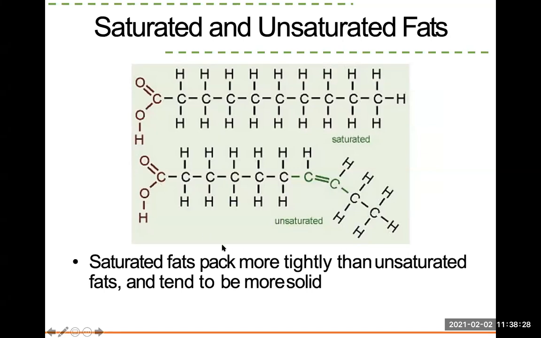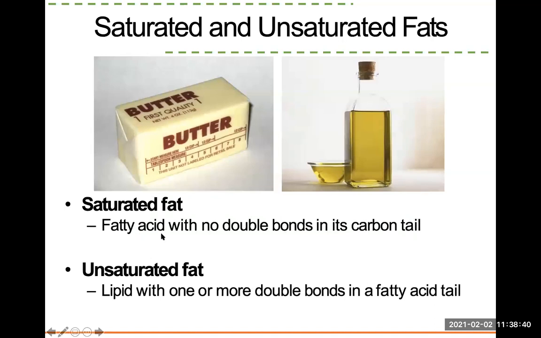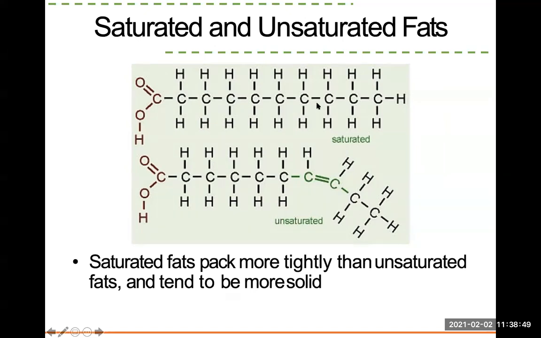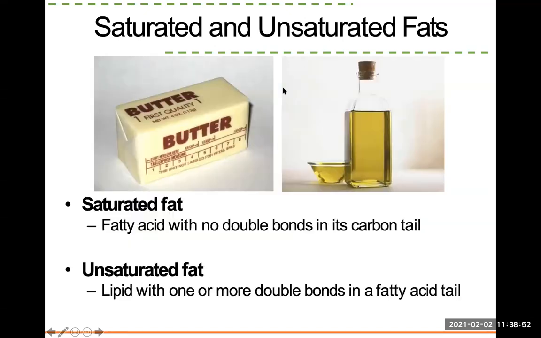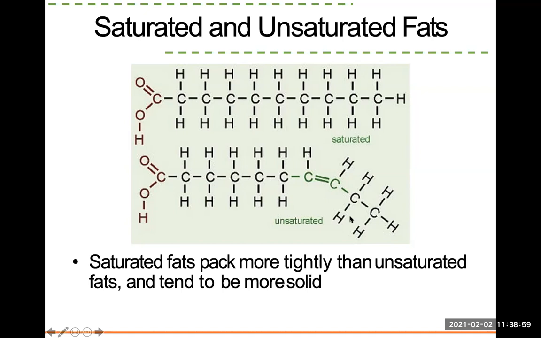It's full. This is unsaturated. There's no hydrogen bond here, it creates a double bond. When that happens, it's going to give it a crooked tail. So this is a crooked tail here. That's unsaturated. So when we go back to the definitions, a fatty acid with no double bonds in its carbon tail is saturated. There's no double bonds because it's full with hydrogen. There's no extra bond that can make a double bond there. So that's saturated. If you go back to the unsaturated fat definition, this is a lipid with 1 or more double bonds in the fatty acid. When there's a double bond, it creates a space and a crooked tail.